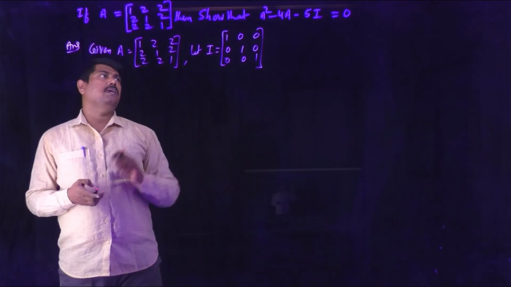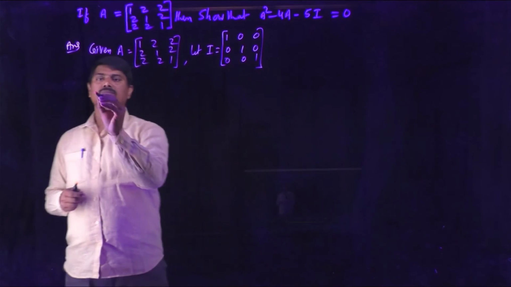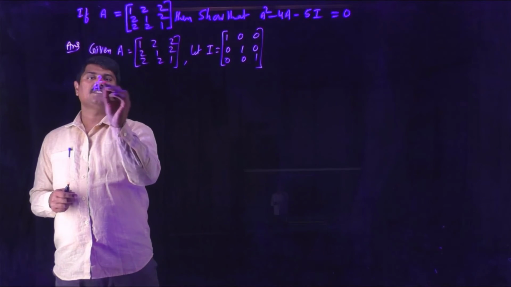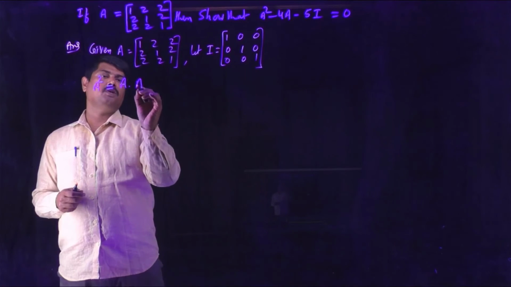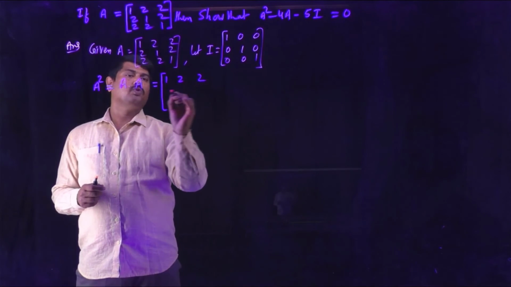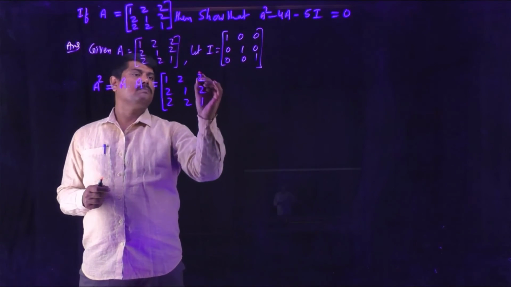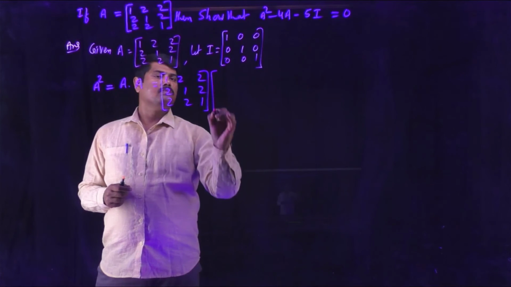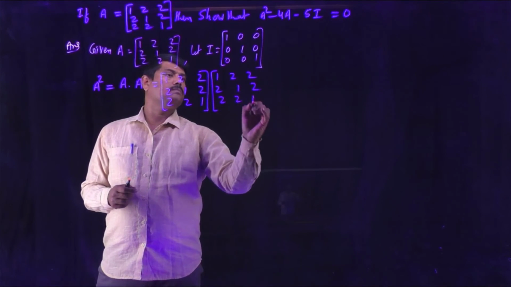So to verify the condition, first we are going to find A^2. What is A^2? That is nothing but A into A. So the product of two matrices 1, 2, 2, 2, 1, 2, 2, 2, 1 and 1, 2, 2, 2, 1, 2, 2, 2, 1.